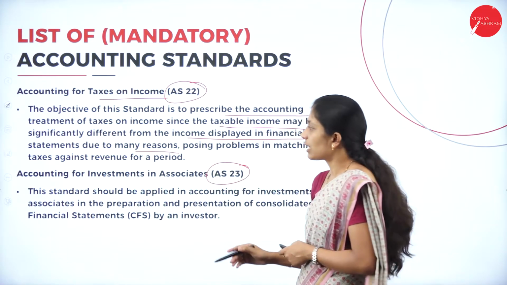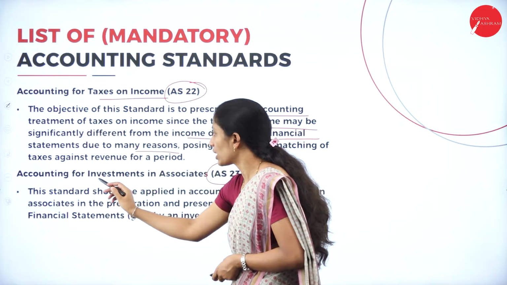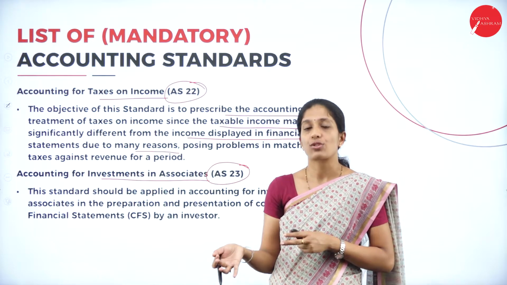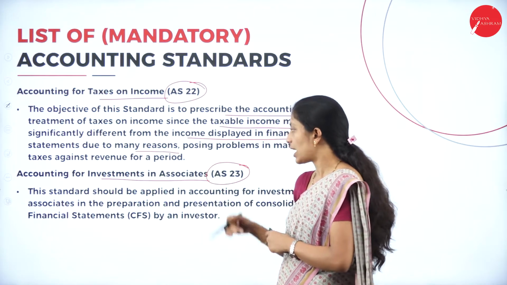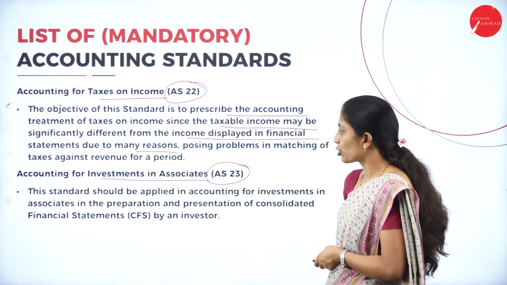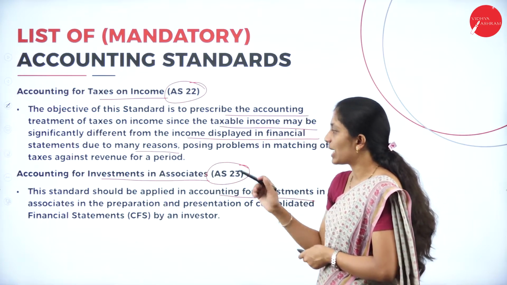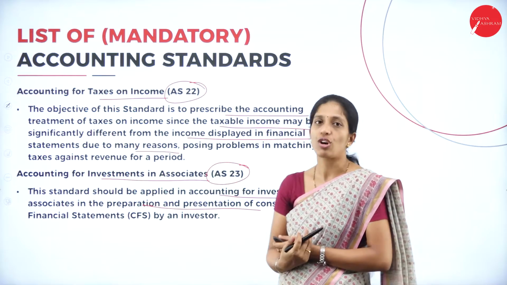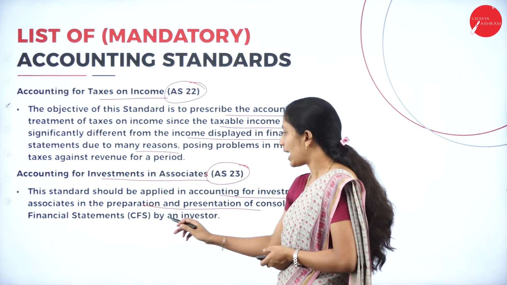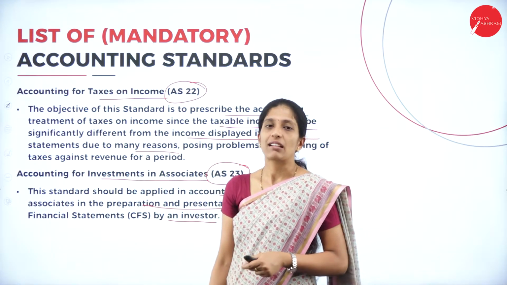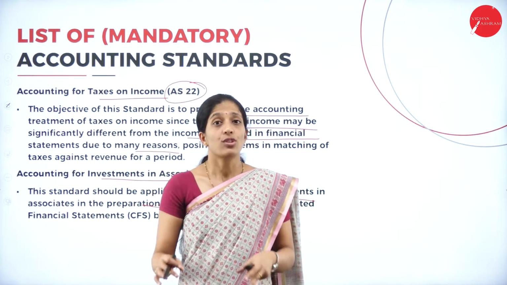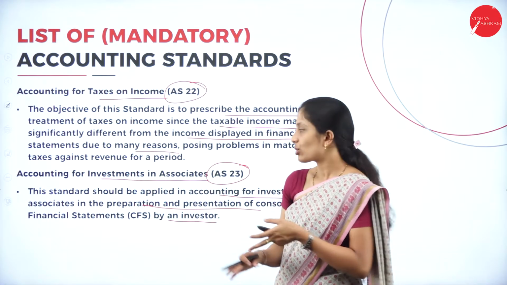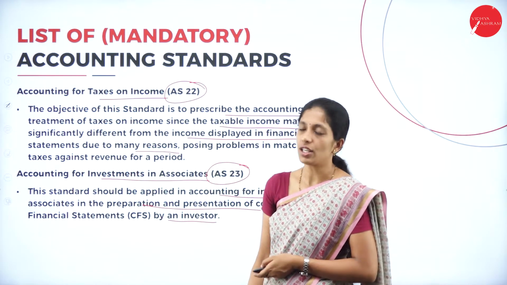Next is accounting standard 23. It relates to the accounting for investments in associates. What are the investments which are made in associates? That comes under accounting standard 23. This standard should be applied in accounting for investments in associates in the preparation and presentation of the consolidated financial statement by an investor. So, in preparing the consolidated financial statement, the transactions relating to the investments in associates come under accounting standard 23.